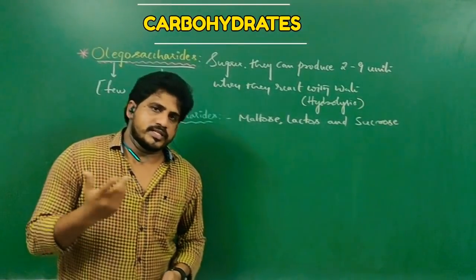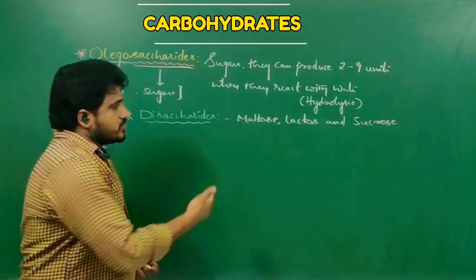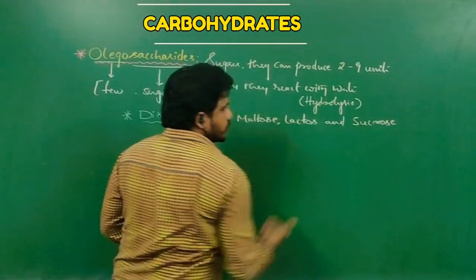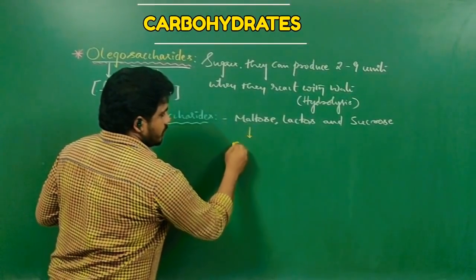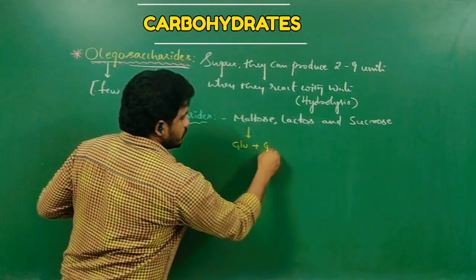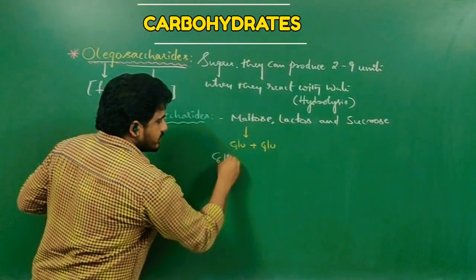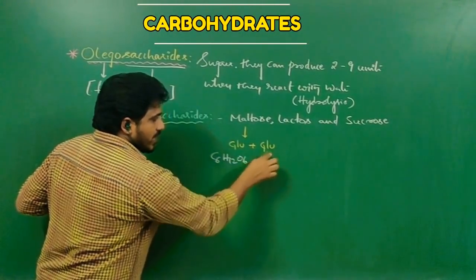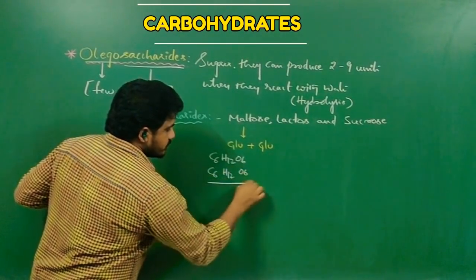The formula of glucose is C6H12O6. The formula of ribose is C5H10O5. Like that, what is the formula of maltose, lactose, sucrose? Let us see. Generally, maltose has glucose plus glucose, right? One glucose formula is C6H12O6. Another glucose formula is C6H12O6.